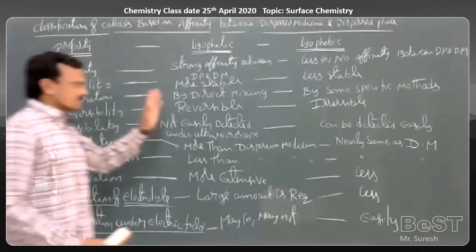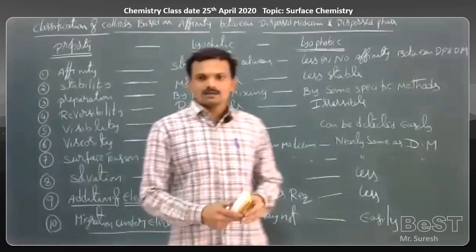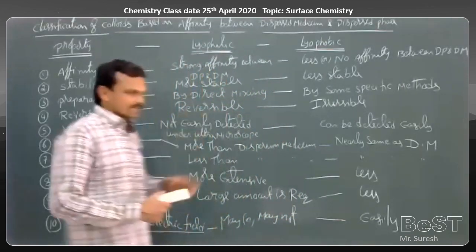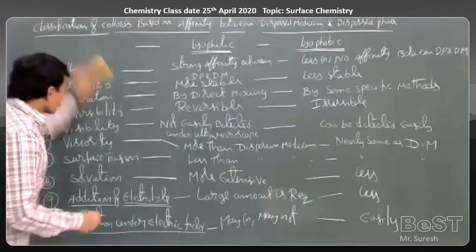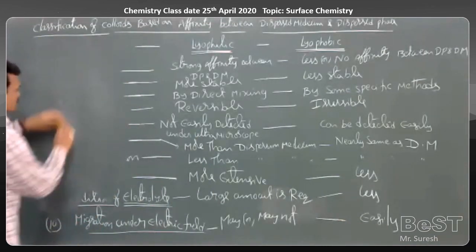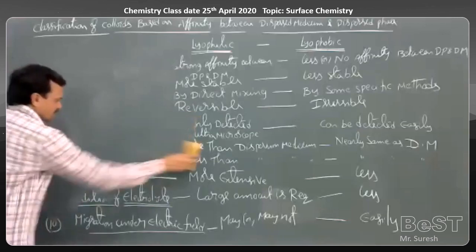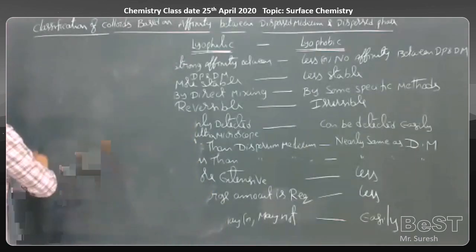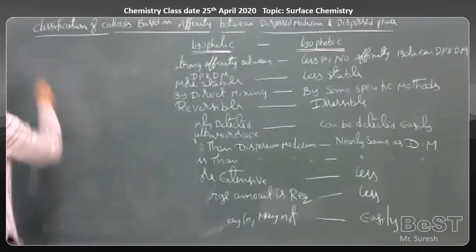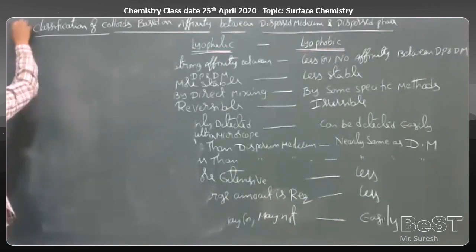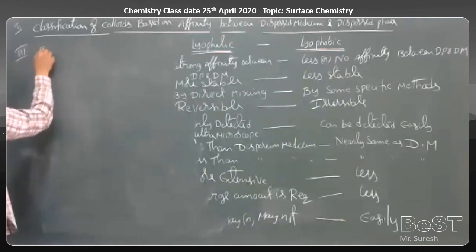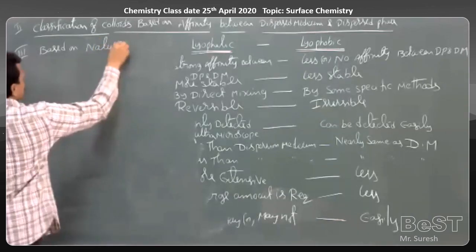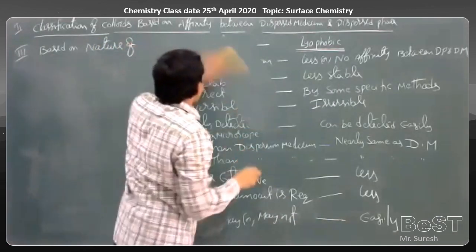So this is the classification of colloids based on the affinity between dispersed phase and dispersion medium. This is the second classification. Now come to one more classification, that is, a classification based on the nature of the dispersed phase particles, based on the nature of colloidal particles.